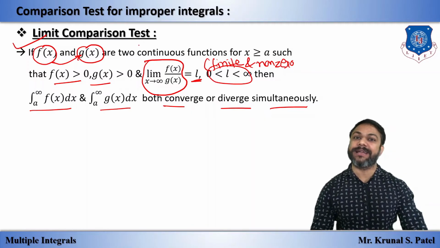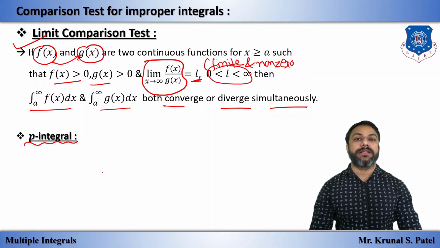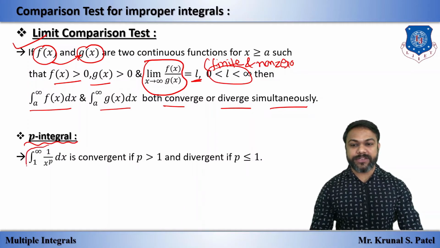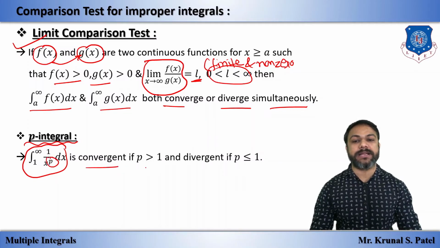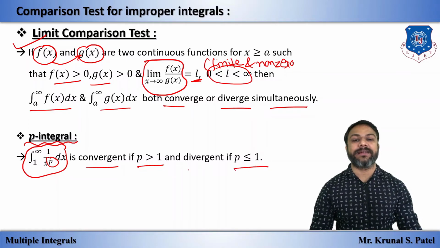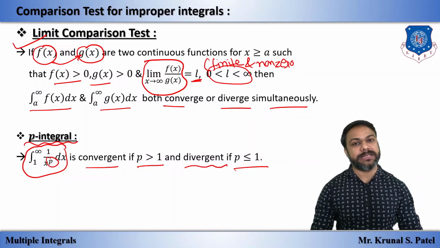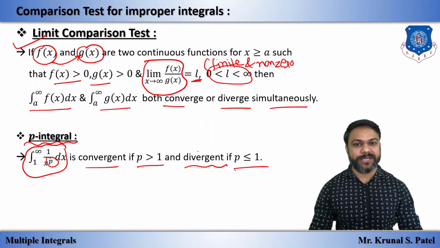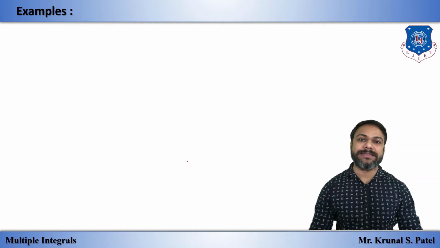Now we have one small test, which we already studied in the infinite series chapter: the P integral test. In the P integral, the integration from 1 to infinity of 1 upon x raised to p dx is convergent if the power p is greater than 1. And if the power p is less than or equal to 1, then the given integral is divergent. Simple. You have to remember this concept to solve the comparison tests, as we have seen in that chapter. We have some examples so you can understand better.